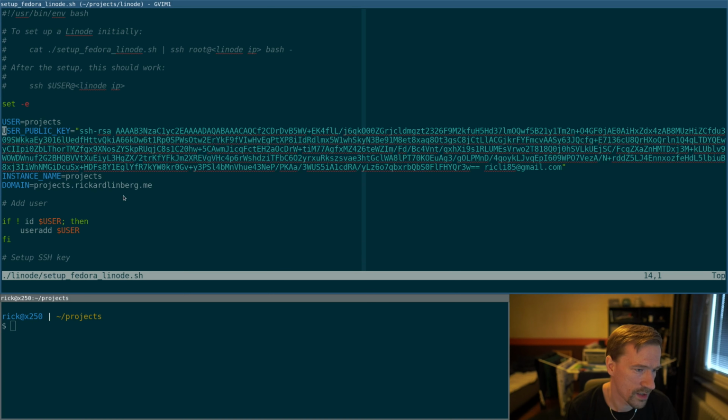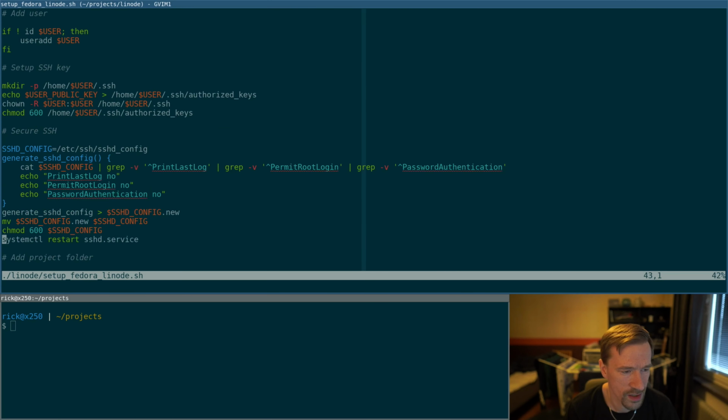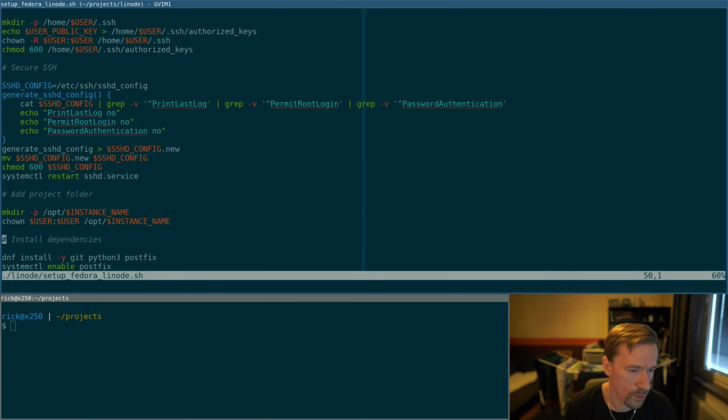So it will create a user, set up SSH keys, and secure SSH so that we can't log in as root anymore. What else? We create a project folder under /opt.